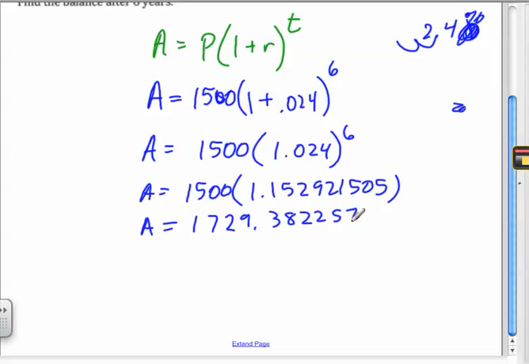Is that the way I like my answer? No, that's not the way I like my answer. What is this answer? It's 1,729 what? Oh, it's dollars. So what do we always round money to? So it would be $1,729.38. I need to round it to 2 places behind the decimal point because we just have pennies, right? I'm going to look at this number outside the gate, and I'm going to erase those because I don't care what they are. And the amount is going to be $1,729.38. It rounds down to 38 because it's a 2. All right? Great job.